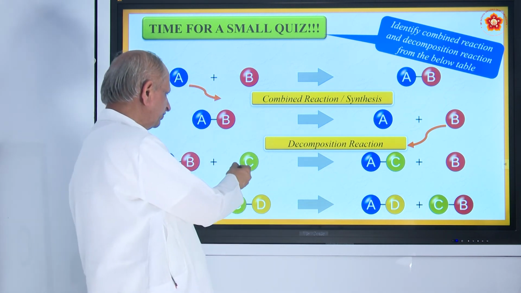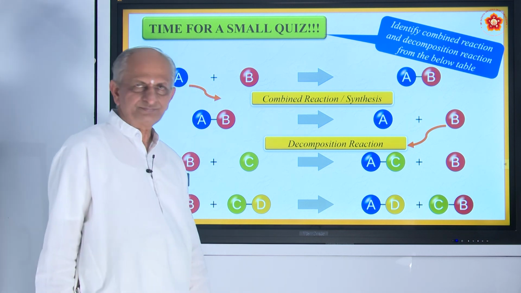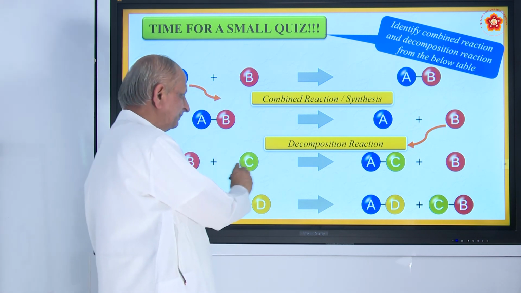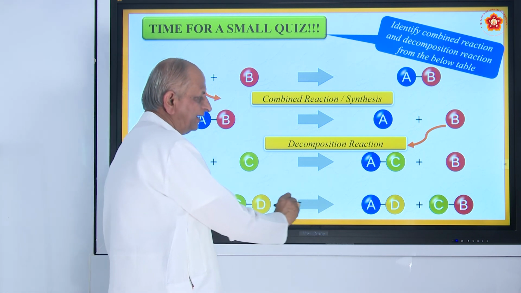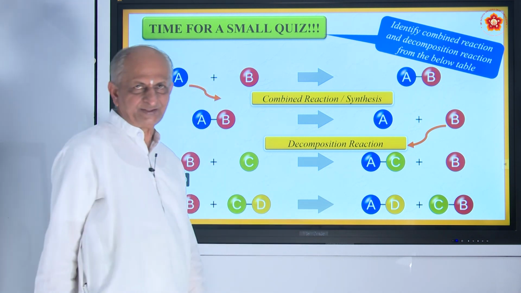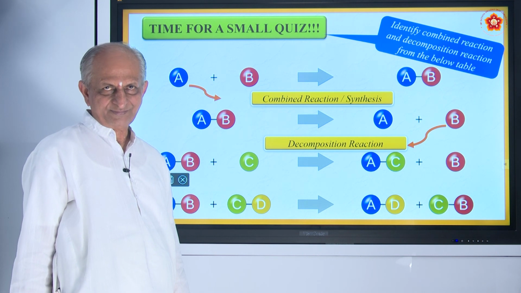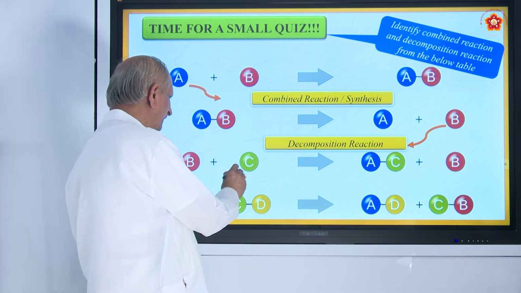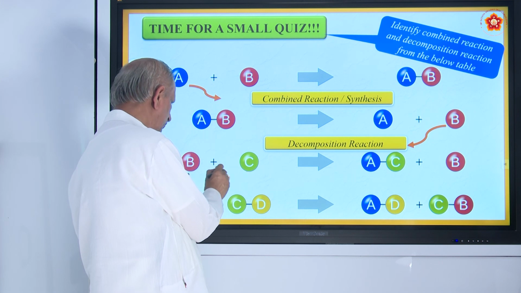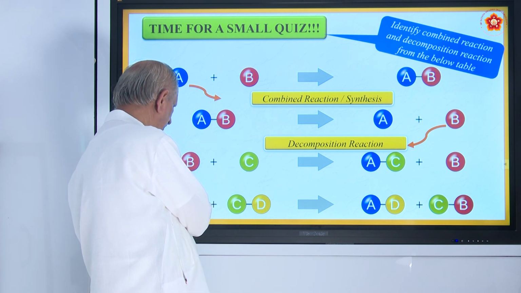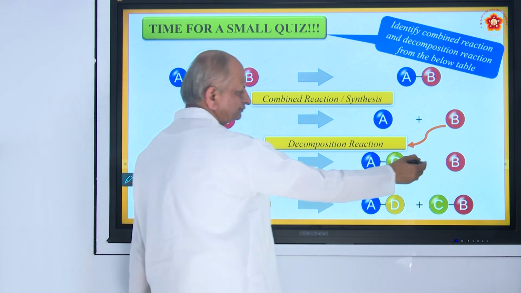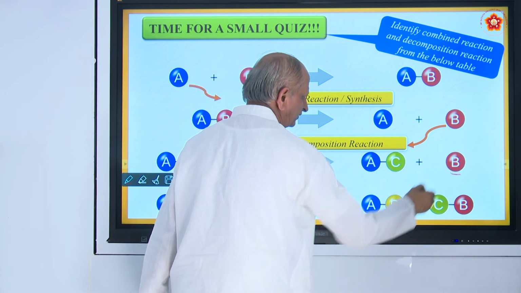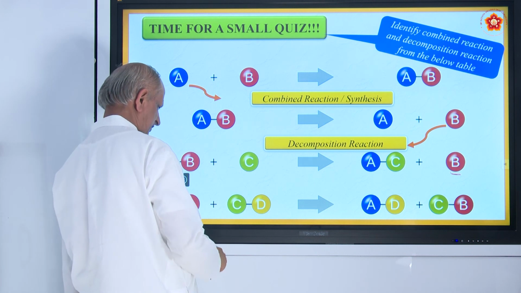And these two we are going to study next. This is called displacement reaction and this is called double displacement reaction. Okay. Here element C combines with this compound AB and it displaces B. That is why it is called displacement reaction.